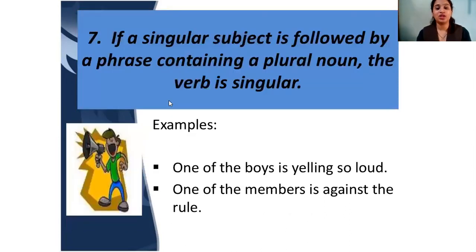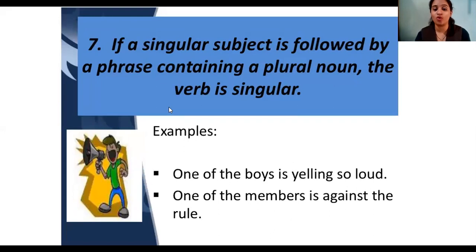If a singular subject is followed by a phrase containing a plural noun, the verb is singular. Like, one of the boys is yelling so loud. There are many boys, but when you say one of them is yelling so loud, what will you use?